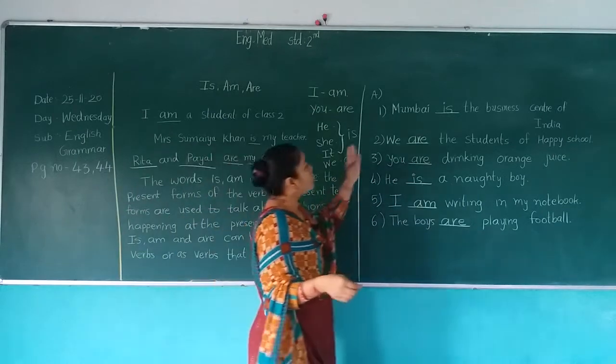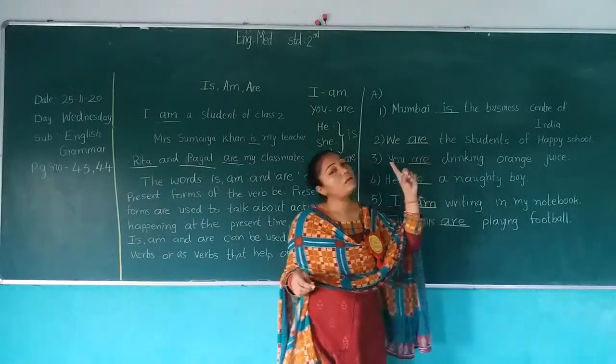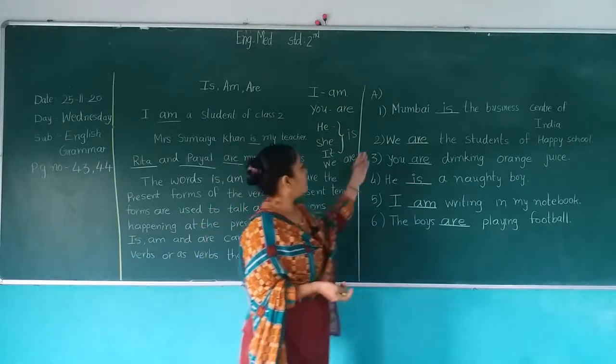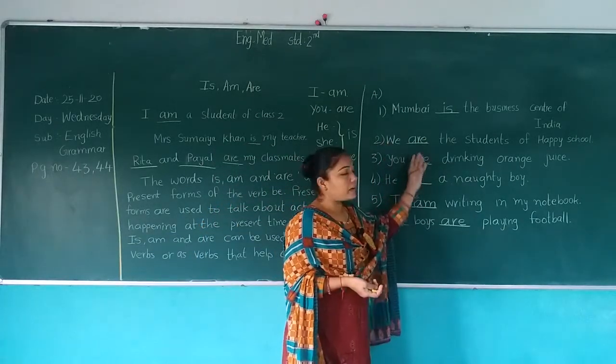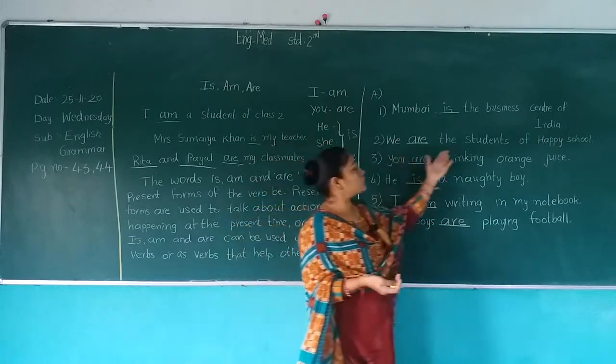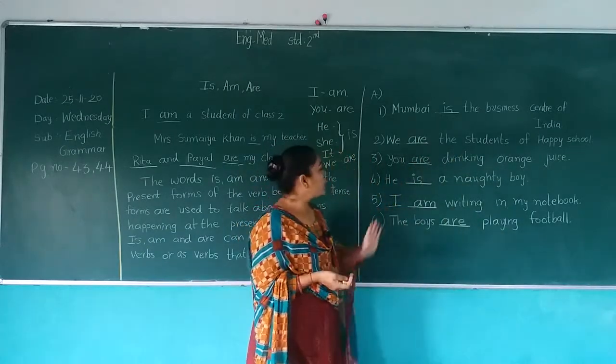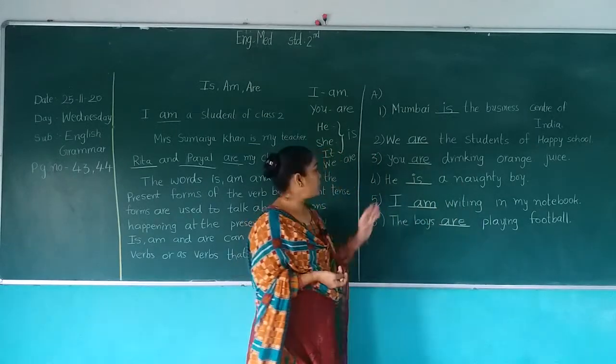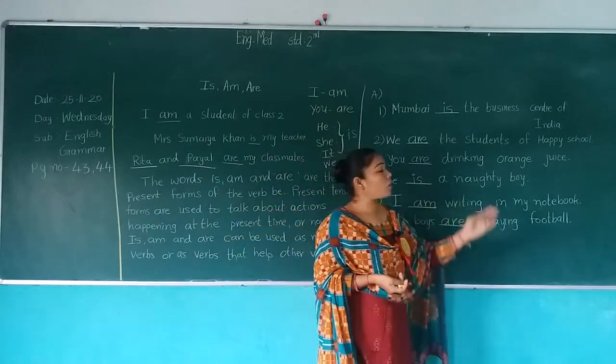And here Mumbai, name of a city, only one name is given there. So what have we used? Is. Now second, we are. We are the students of Happy School. You are drinking orange juice. He is a naughty boy.